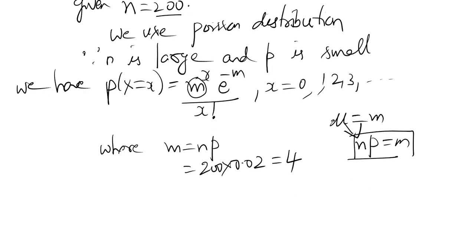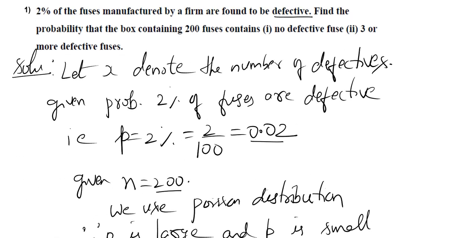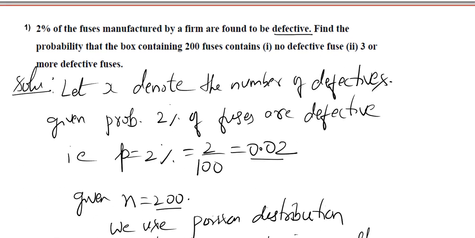Next, we have to solve the probabilities one by one. So what is the first question asked here? Find the probability that the box containing 200 fuses contains no defective fuse. You have to find the probability that the box does not have any defective fuse.